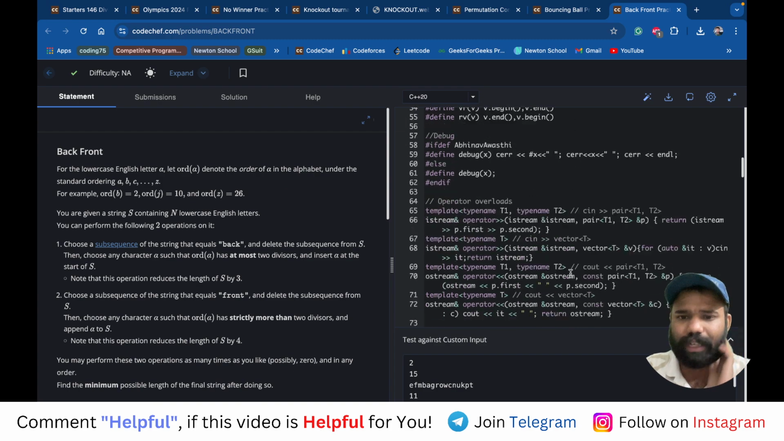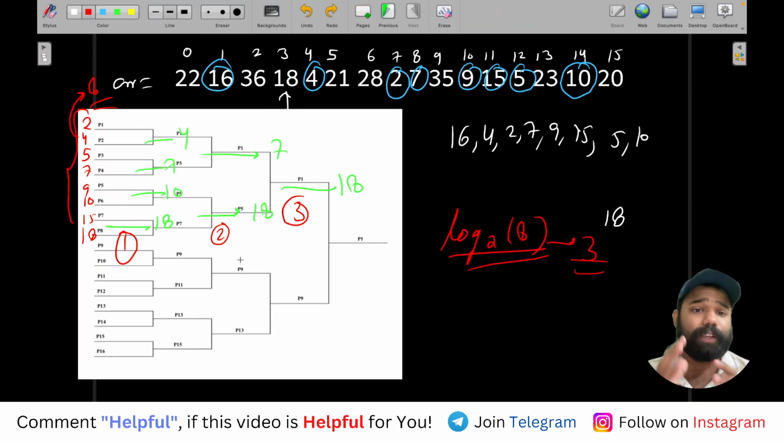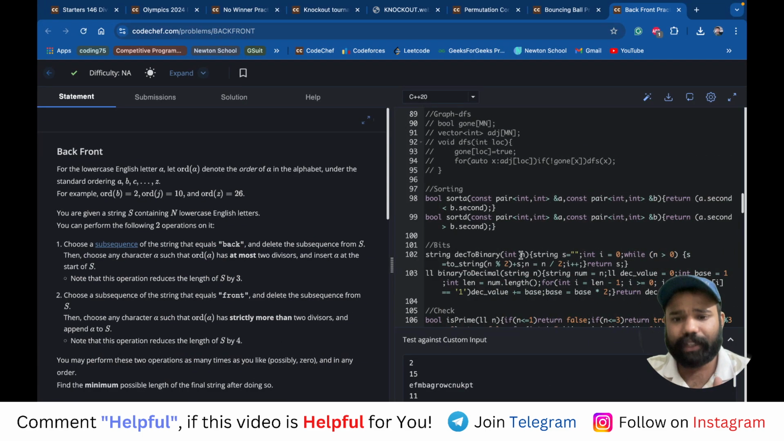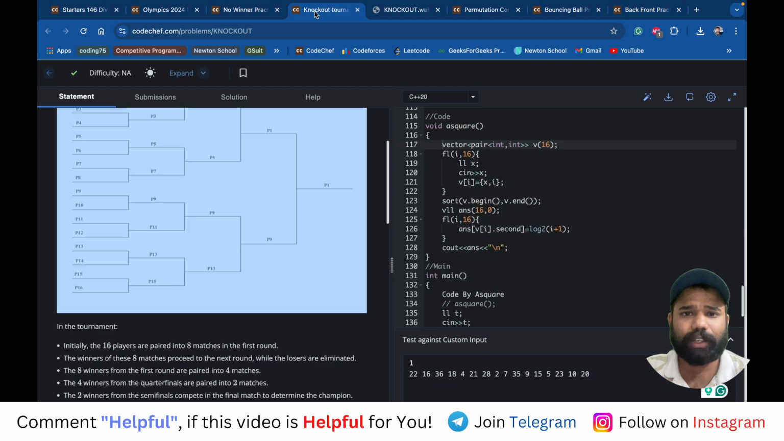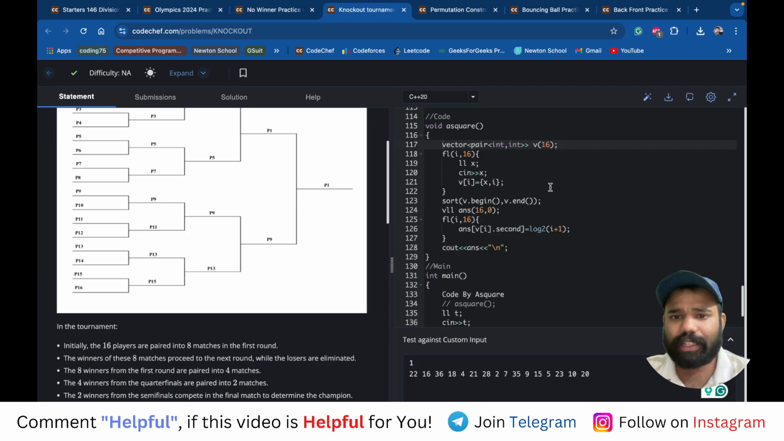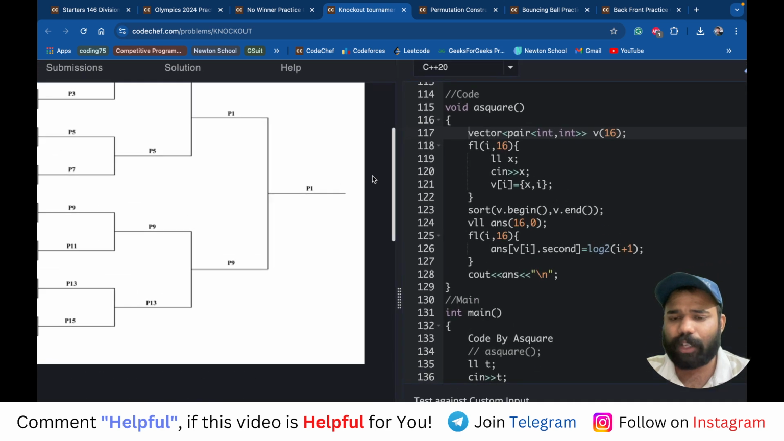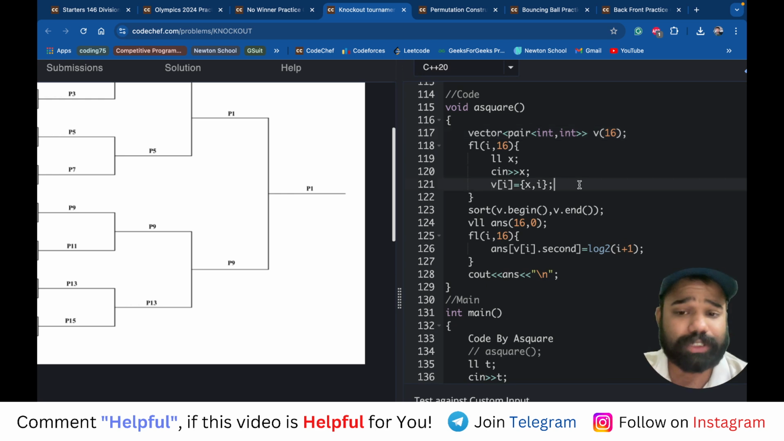So if you see here, first of all, how we can find how many numbers are less than a number, right? For that, what I'm doing is first taking the input of all the numbers one by one, and storing it in a vector of pair, because when we sort them, we should know the initial index of every player, right?